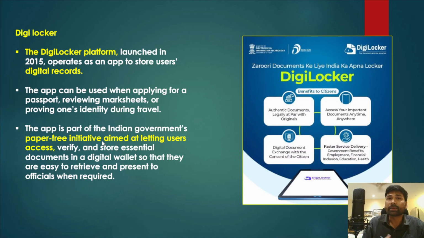Digitally empowered, knowledge-based society is the overall motto of the Digital India program, and this DigiLocker is also part of it. It aims to make India paper-free, letting users access, verify, and even store essential documents in a digital wallet, so that they are easy to retrieve and present to officials whenever these documents are necessary. You can see there are certain benefits associated with the digital locker, so you can go through all these benefits.